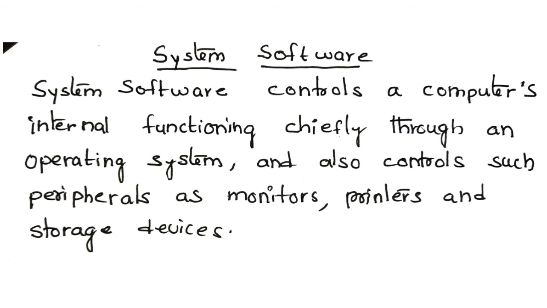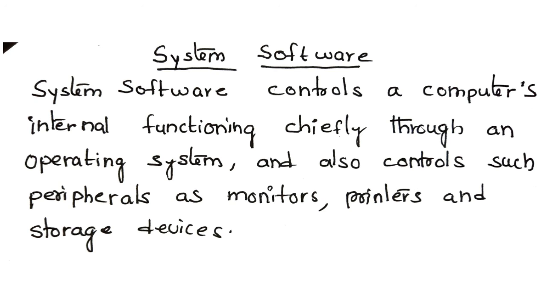And now come to the system software. System software controls a computer's internal functioning chiefly through an operating system and also controls such peripherals as monitors, printers, and storage devices, etc. System software is a set of programs which operates the hardware through operating system.